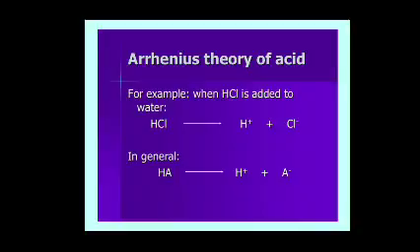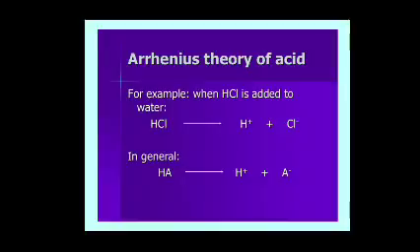Arrhenius theory of acids. For example, when HCl is added to water, it forms H+ and Cl-. So HCl dissolved in water produces H+ ions and is called an acid.